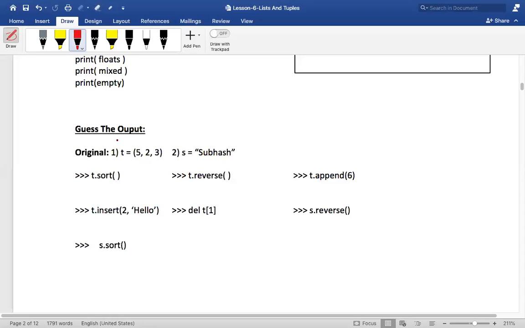Keep in mind that both tuple and string are immutable. It means you cannot change their values. There is a separate chapter dedicated to string, so don't worry about it; I'll be discussing it there. Having said that, T dot sort, what will be the output? Can anyone tell me?